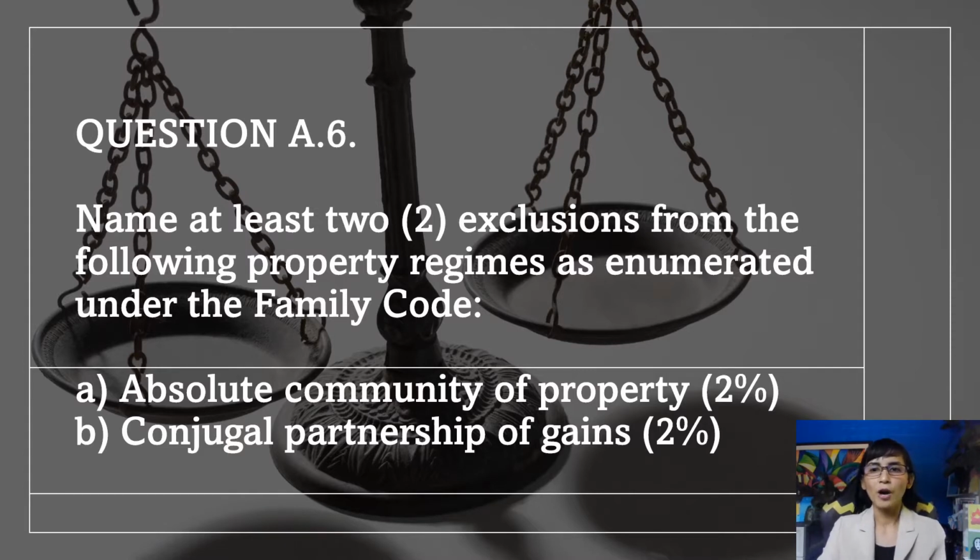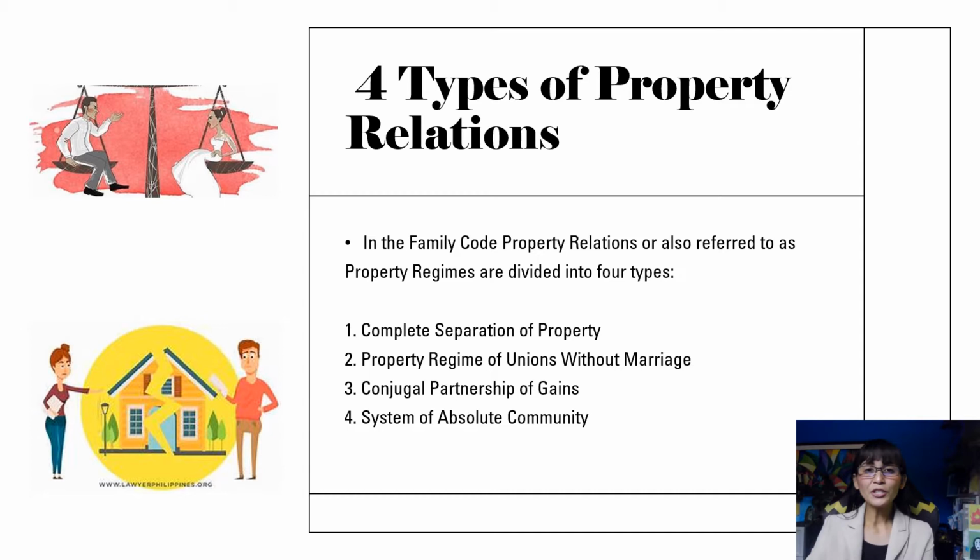Conjugal partnership of gains. Before we answer that question, it is right we go back to our topics or subject matters discussed in persons and family relations regarding the four types of property relations. So in the Family Code, property relations, also referred to as property regimes, are divided into four types. First, you have the complete separation of property. Second, you have the property regime of unions without marriage. Third, you have the conjugal partnership of gains. And fourth, the system of absolute community.